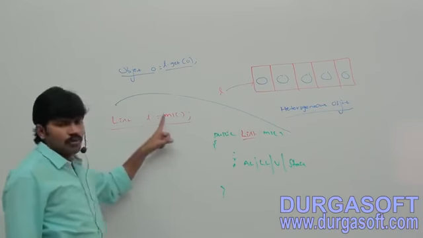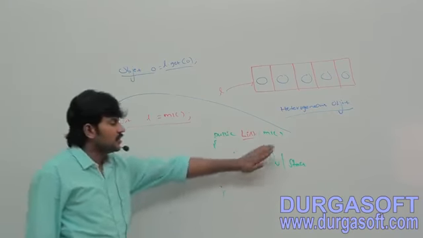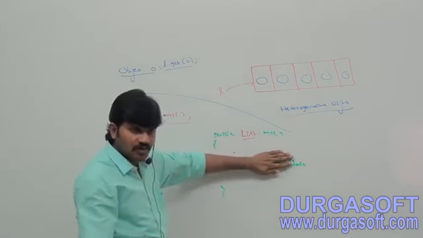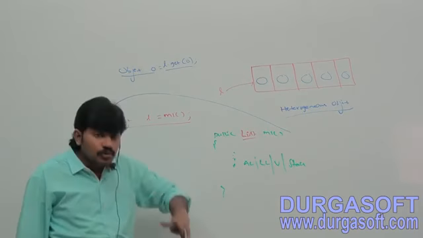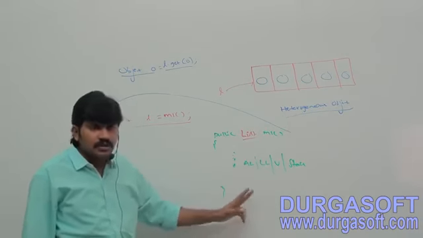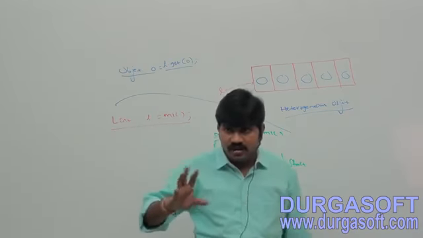Parent reference to hold that object. If we know the exact runtime object, that it's always going to return an ArrayList object only, then use the ArrayList reference only. Are you getting? If we don't know the exact runtime type of object, then we can go for what? Parent reference. Are you able to understand the difference, right?